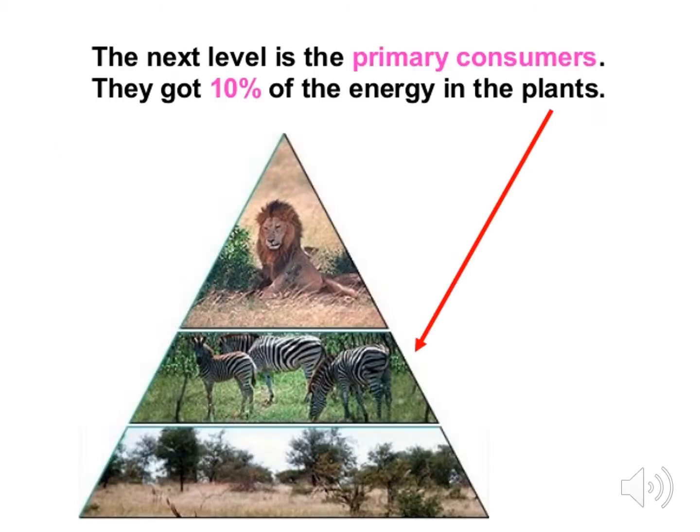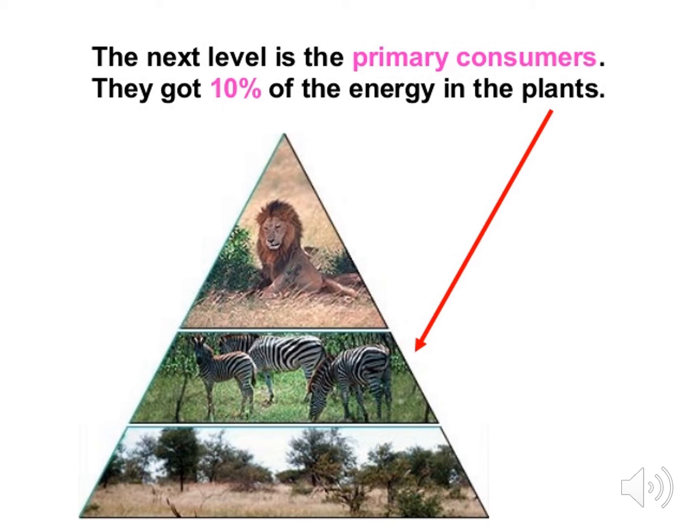In this image, if we started out with 100 kilocalories of energy from the sun that was available to the producers in the first trophic level, then 10% of that energy would be transferred to the second trophic level of the zebras.